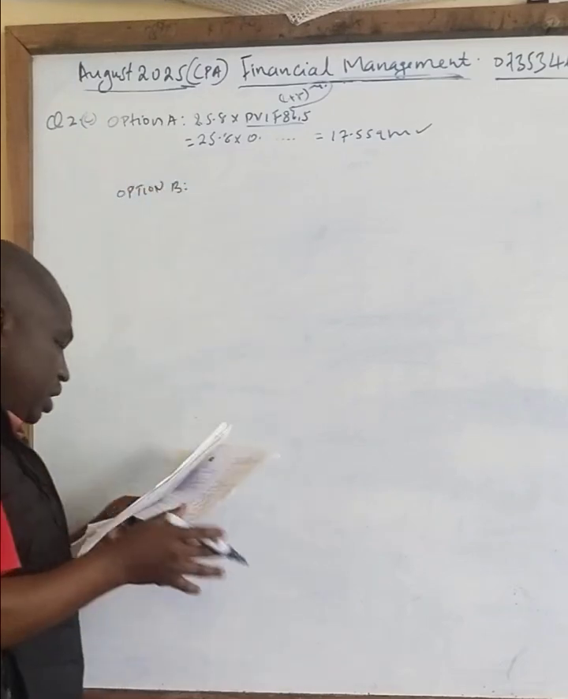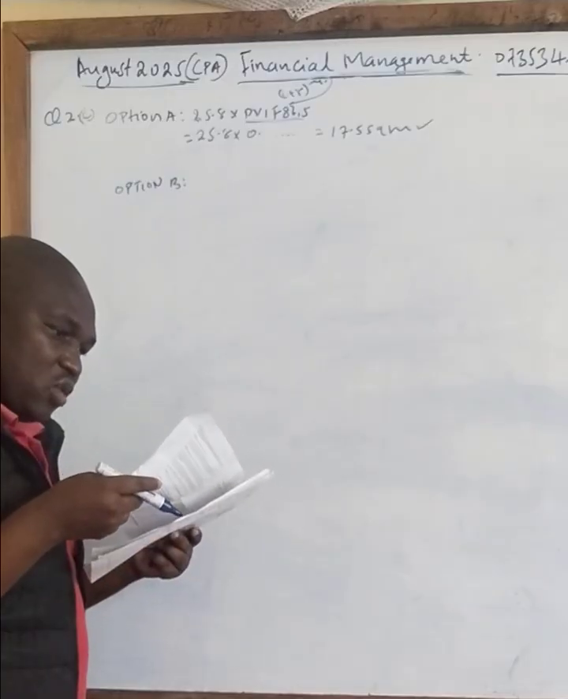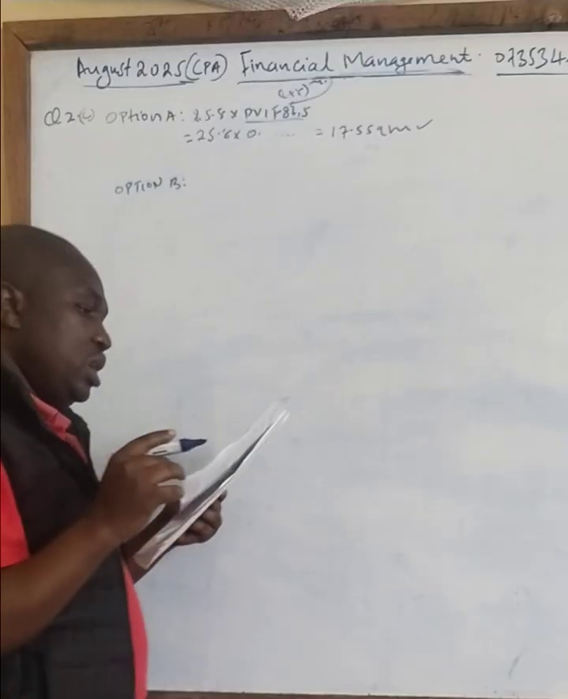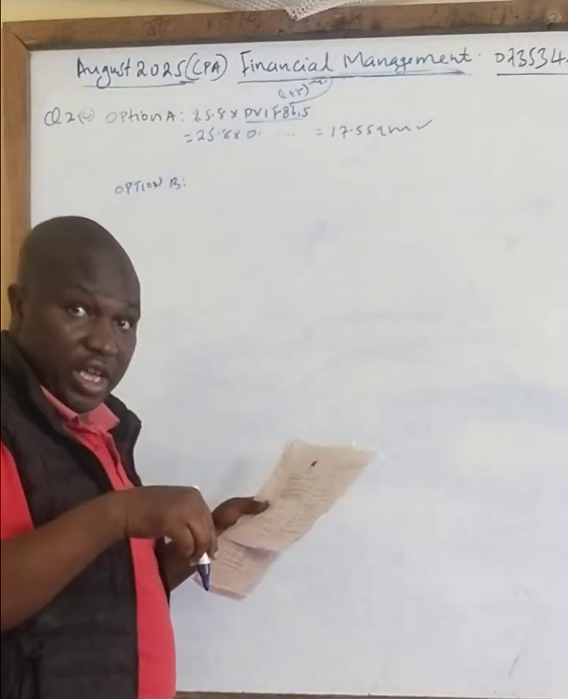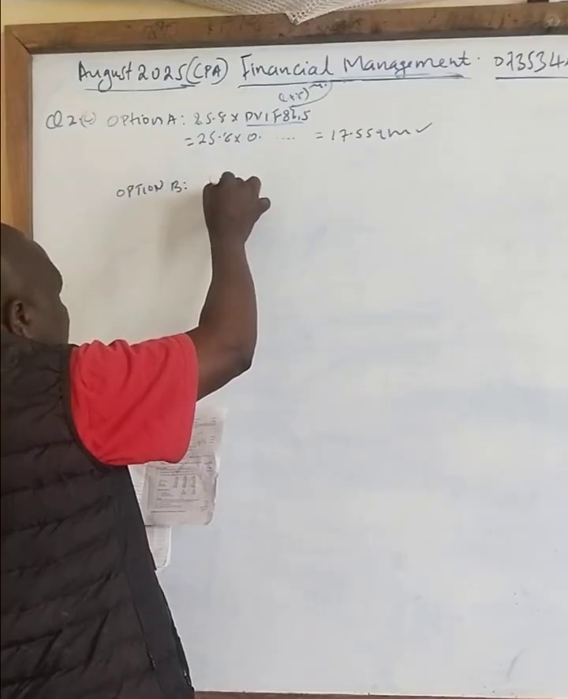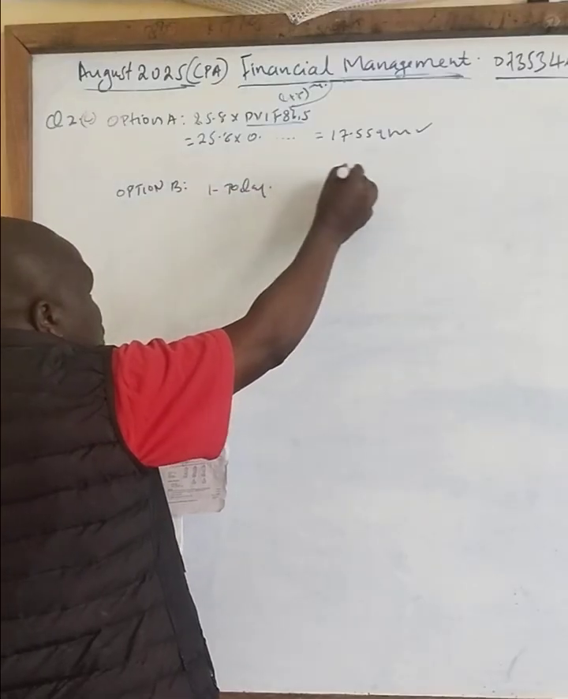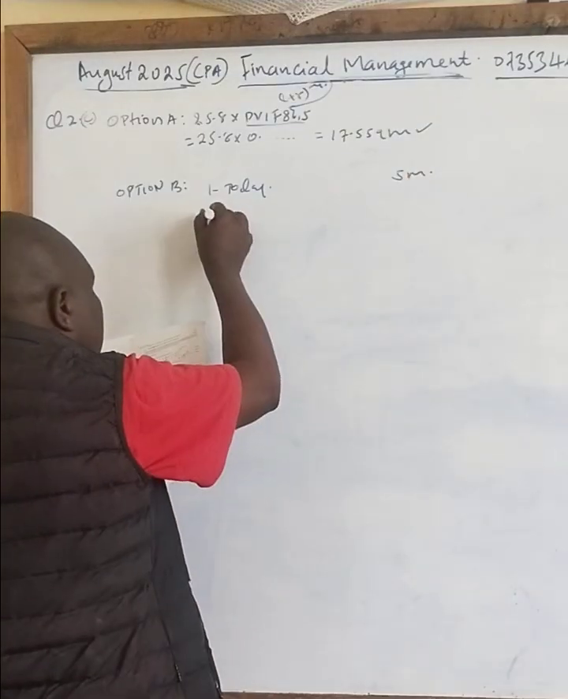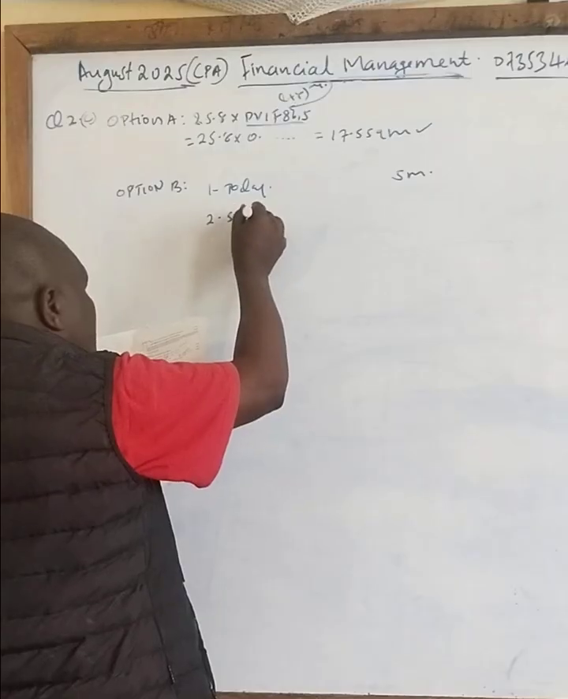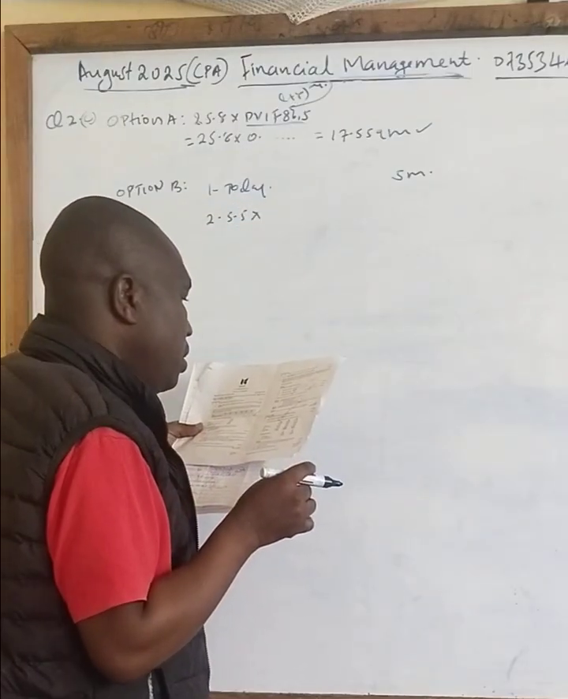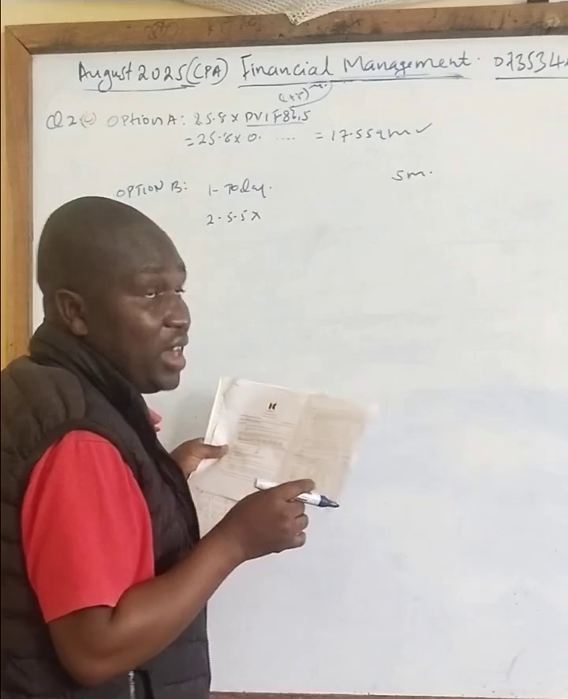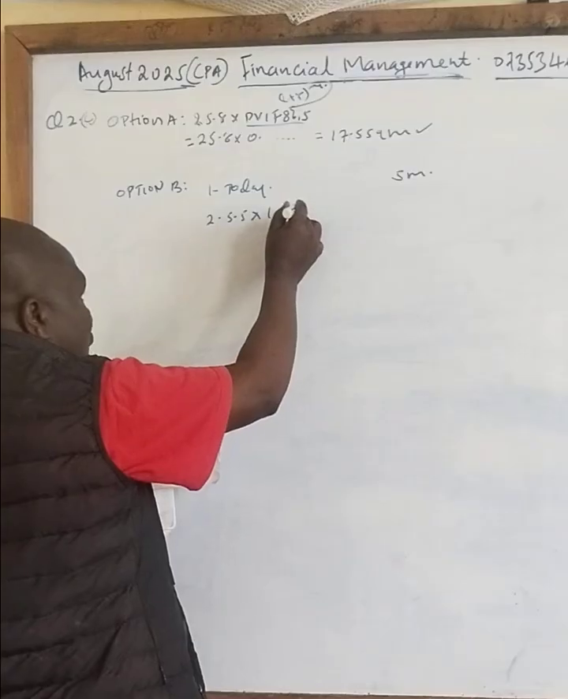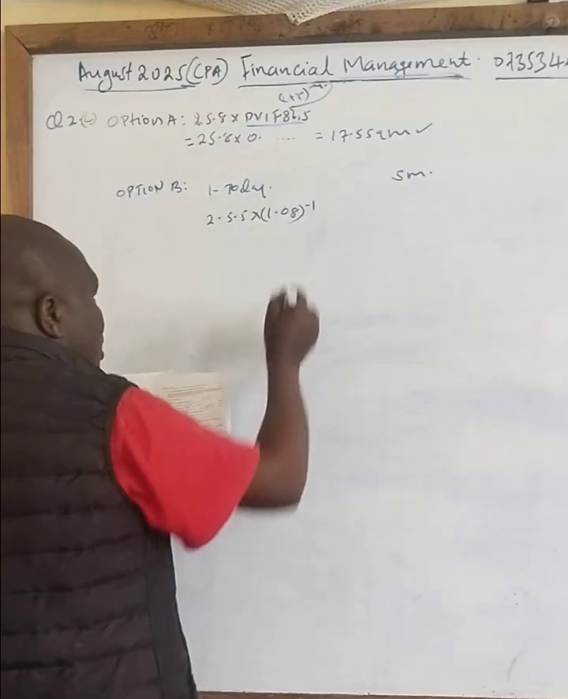Option B. You have been told you are supposed to receive 16 million as follows. 5 million payable today, so we have option 1 today. You are receiving 5 million now. Then the second one, you are supposed to receive 5.5 payable after 1 year. So which means we discount this one to the year, which is 1.08 power negative 1.